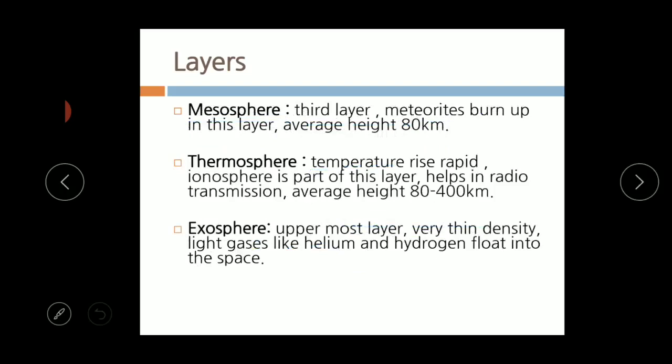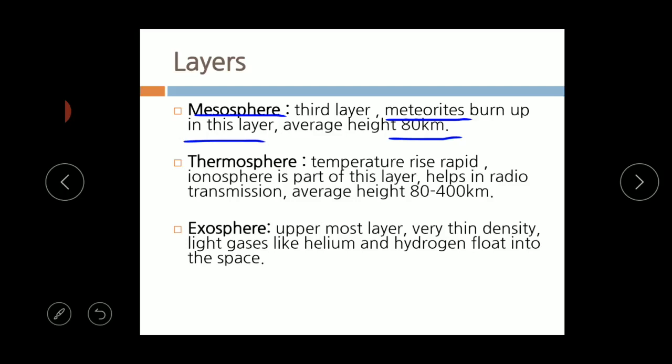Clear, children? The next layer is the mesosphere. The third layer is the mesosphere, next to the stratosphere. Here the meteoroids, about which we have learned in the chapter on asteroids and meteoroids, burn up. In this layer all the meteoroids get burned up, and the average height of the mesosphere is 80 km from the ground level. The mesosphere is the third layer where the meteoroids get burned.